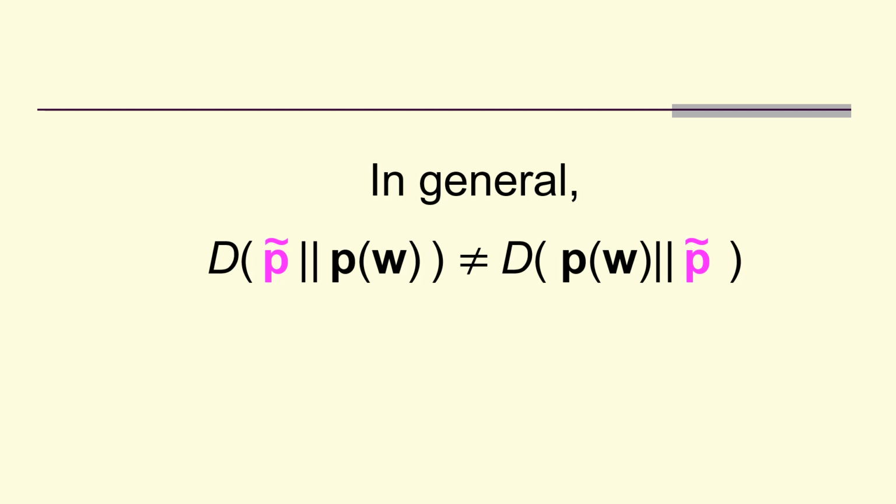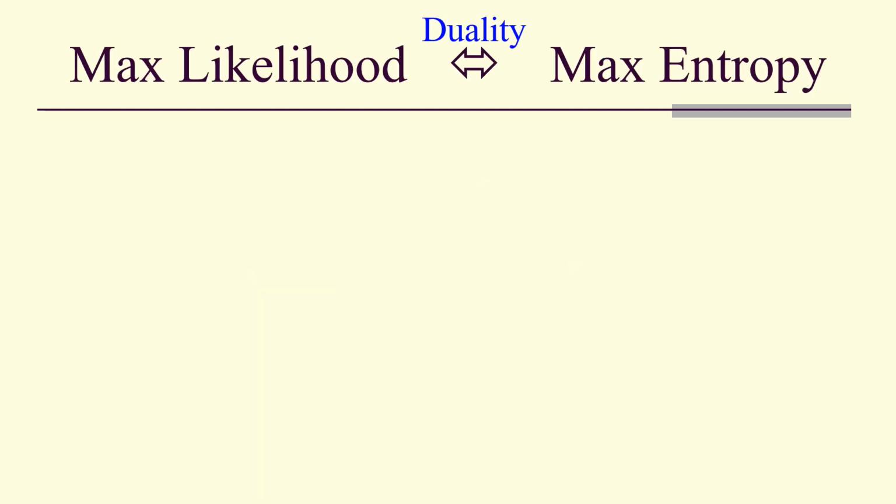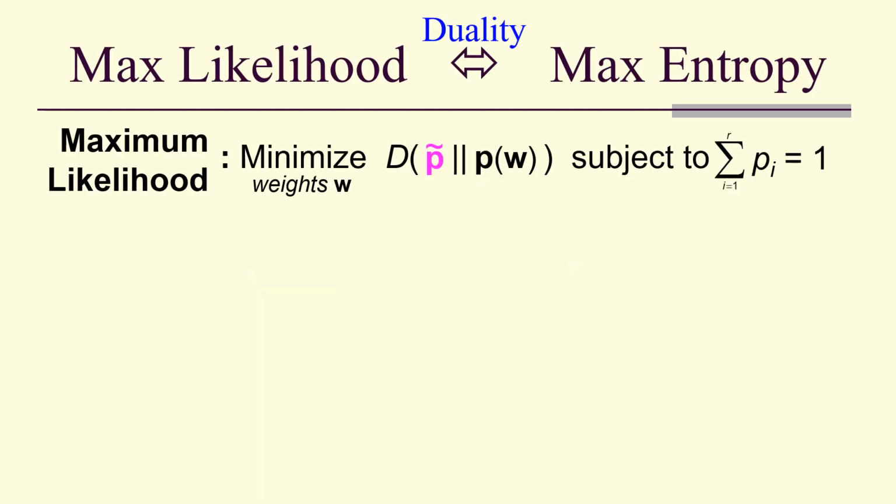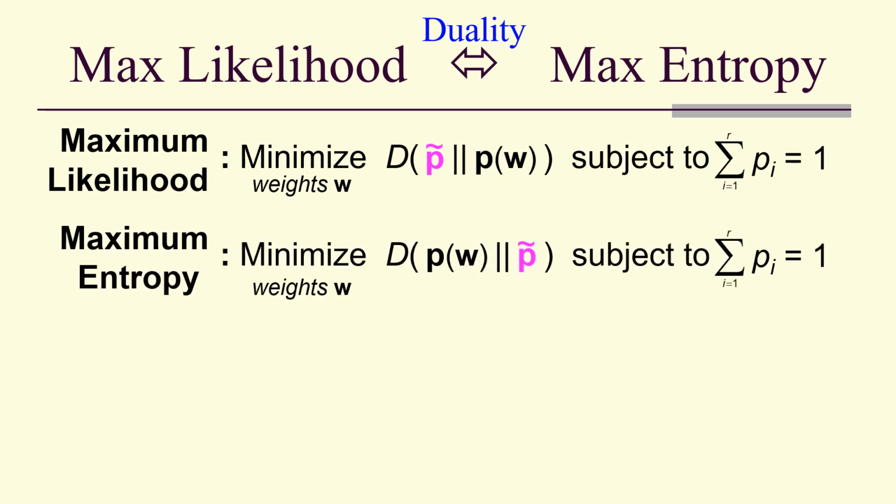Now, KL divergence of P tilde with respect to P is not the same in general as the KL divergence of P with respect to P tilde. However, notice that we have our maximum likelihood problem and this maximum entropy problem.